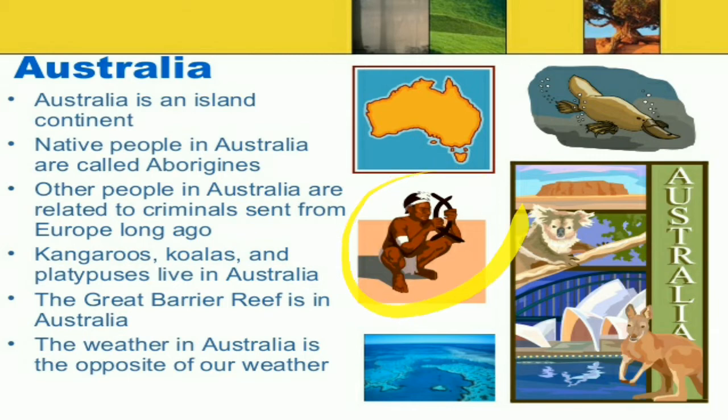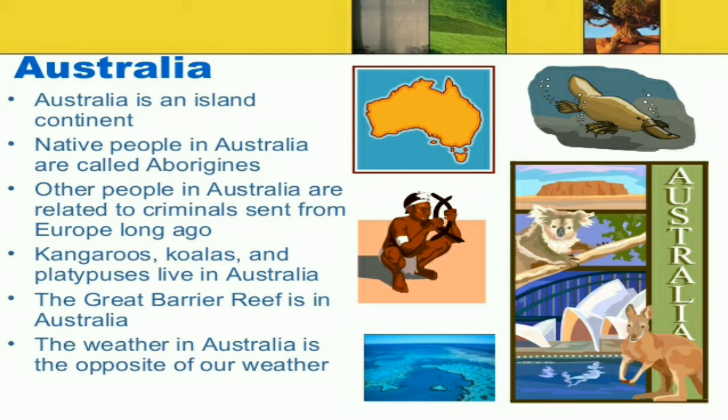Aborigines. Other people in Australia are related to criminals sent from Europe long ago. Kangaroos, koalas, and platypuses live in Australia. Here we can see a koala, a kangaroo, and a platypus. The Great Barrier Reef is in Australia, and the weather in Australia is the opposite of our weather.